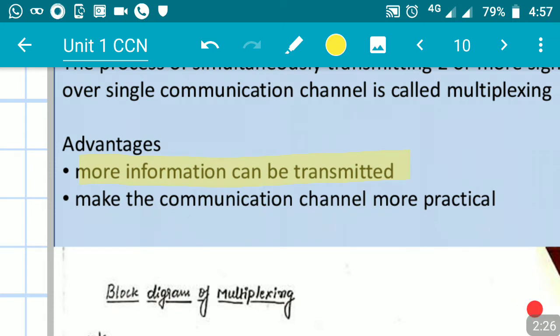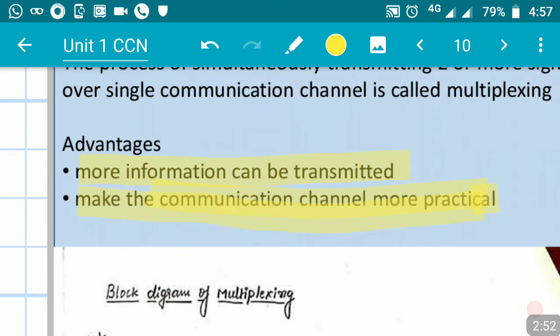And the communication channel is made practical. Why do we say that it is made practical? Because sending two or three signals or more at a time is very practical for us, compared to sending a single signal over a longer distance over a single communication channel.